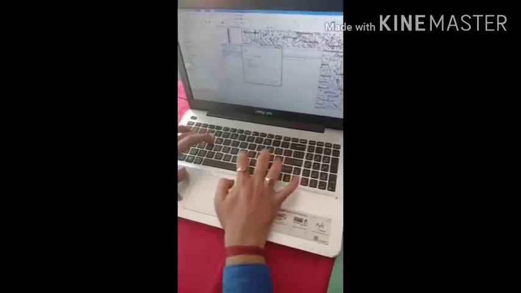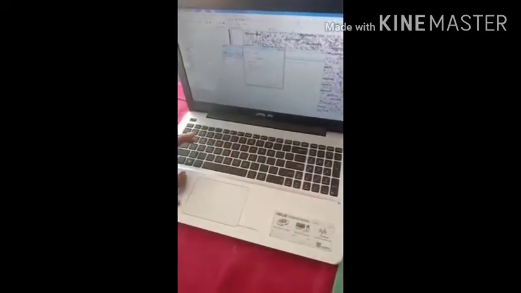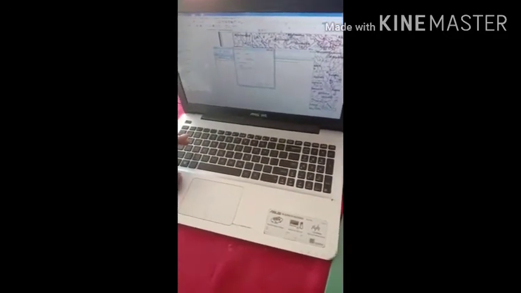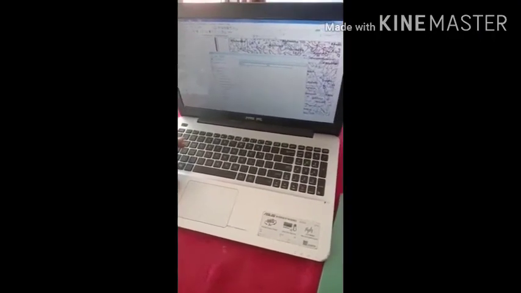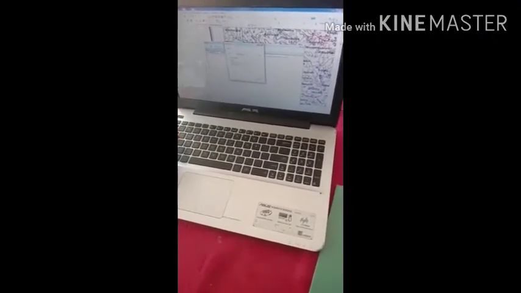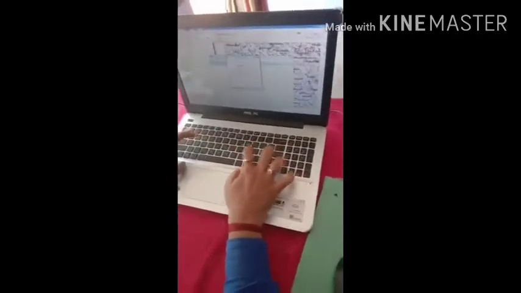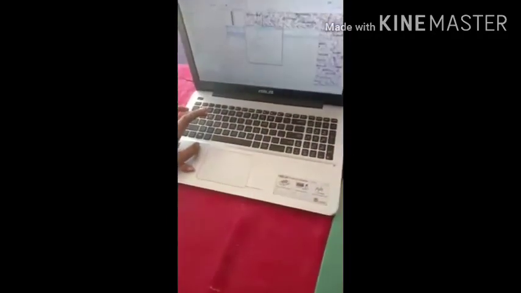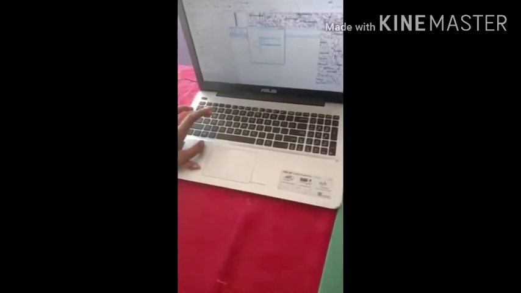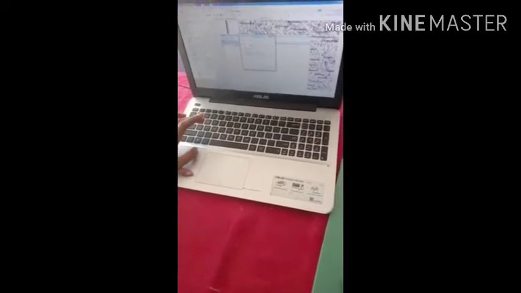And another field I will create, length. At this field of length, I am taking it in float. Let us take 50.